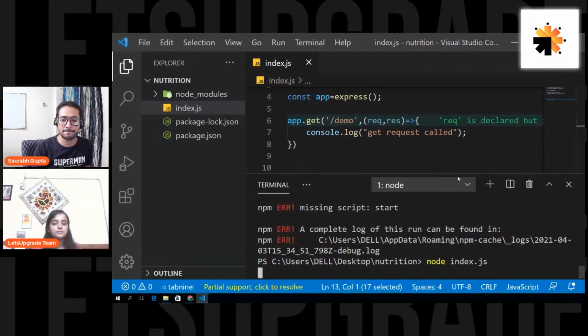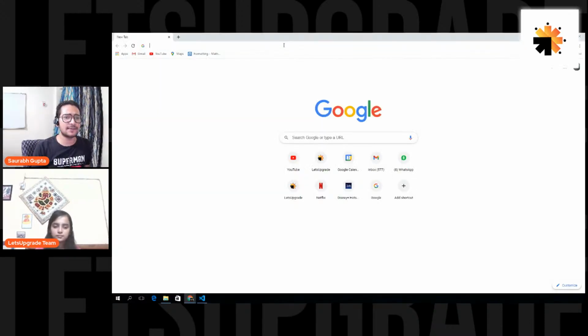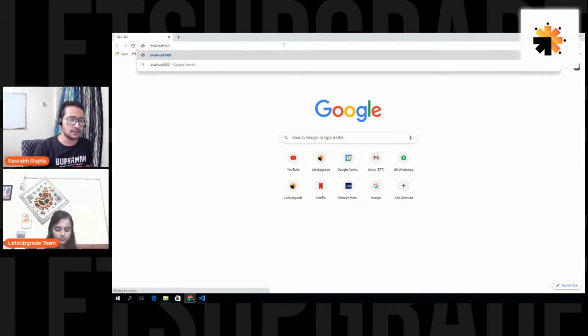And yes, it is up and running. Right now I'm not getting anything here because it's just a normal thing. I have not printed anything outside. Now then, let's go in the browser. Okay, I should get a browser window for you. And let's just write the same thing again. Localhost colon 8000